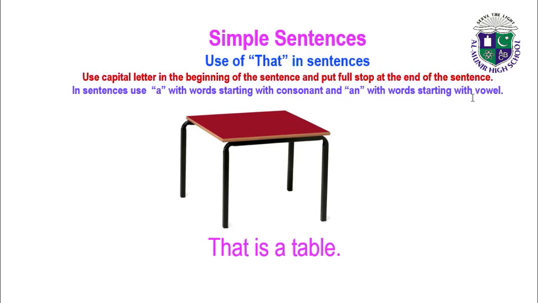So table is starting with T. T is a consonant, so it means we will use A in this sentence. So the sentence of table is: that is a table.